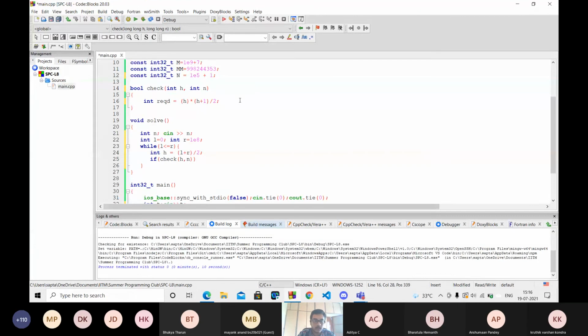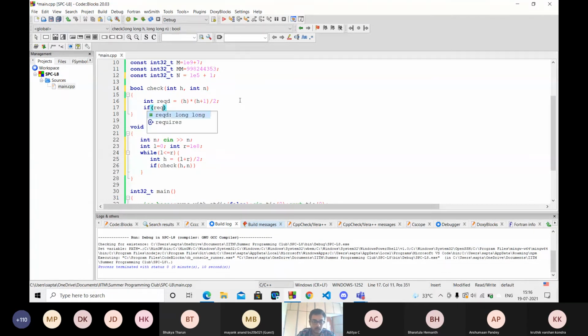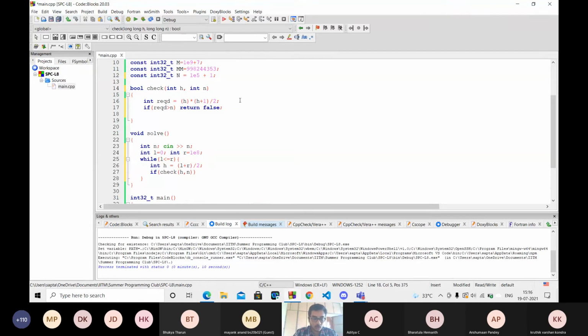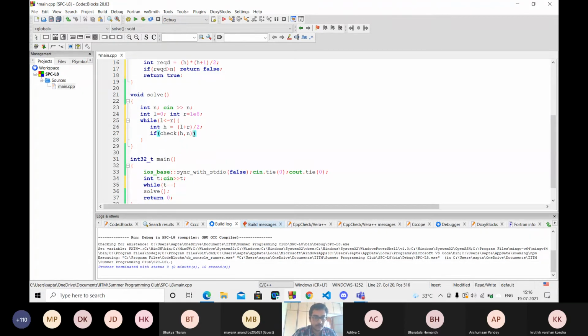So this is the required number of coins, and if required is strictly greater than n, then return false. I cannot form a triangle of height h. Or else if it is less than or equal to n, I return true. So if check of h comma n comes out to be true, that means I have sufficient coins to form a triangle of size h.